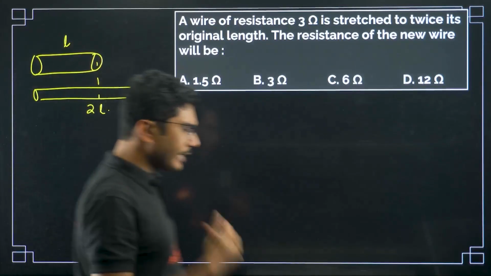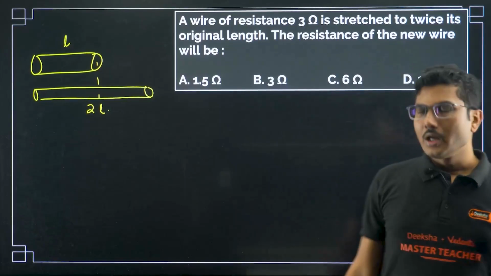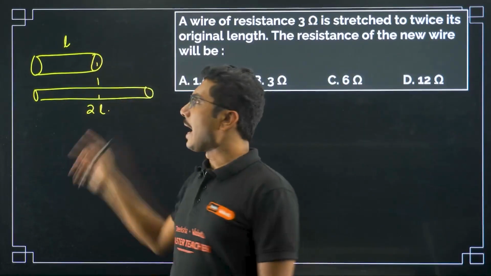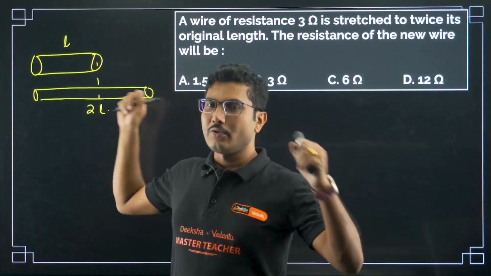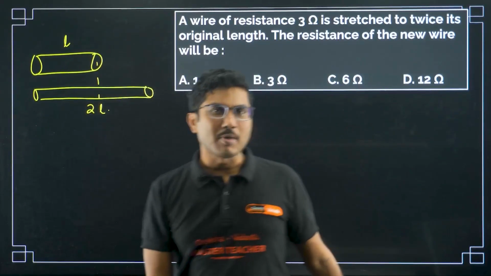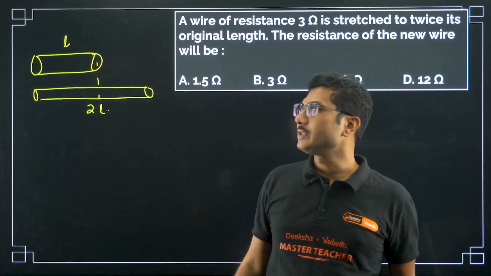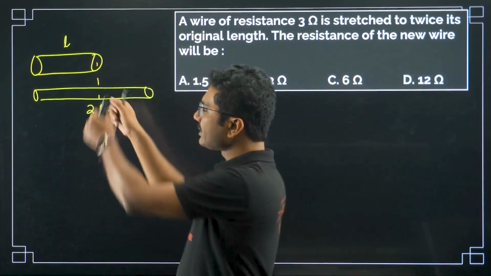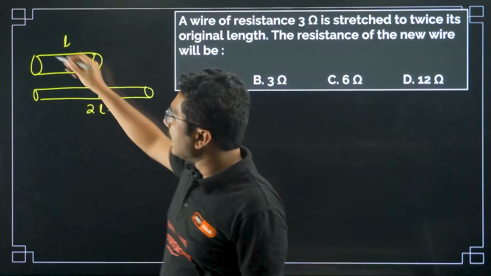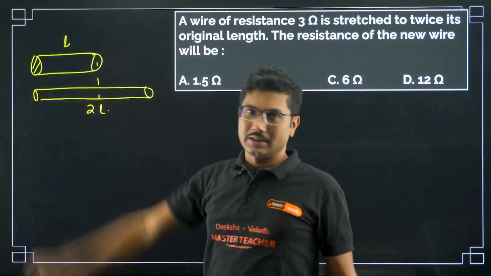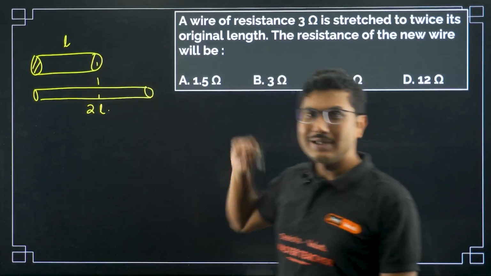Now it is important to remember that you had only one wire, and if you are stretching that, you cannot create mass. So the mass of the material will remain the same, conservation of mass. So what will happen when you are stretching the wire? Its area will shrink.